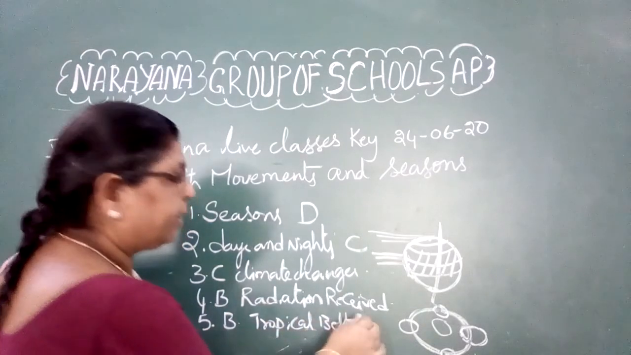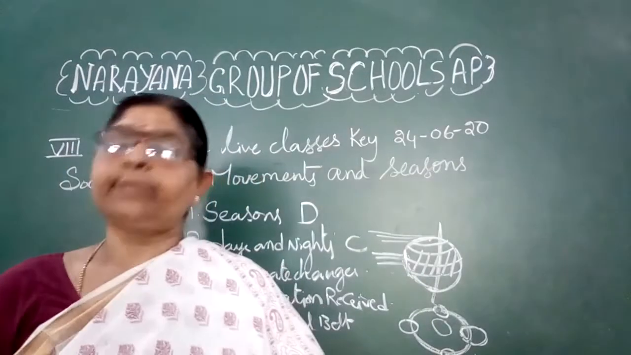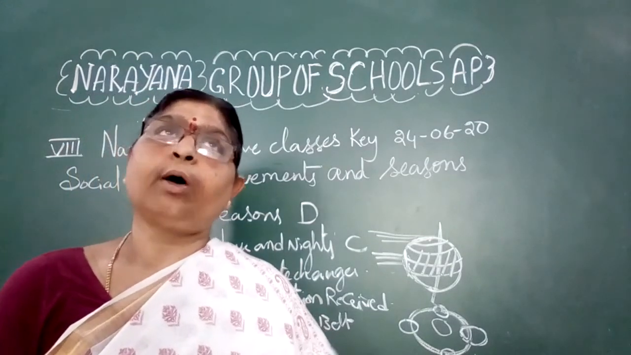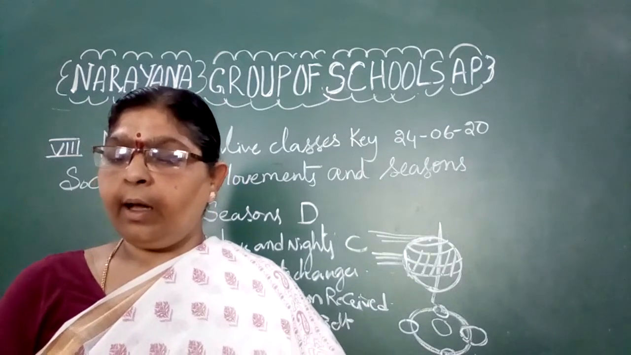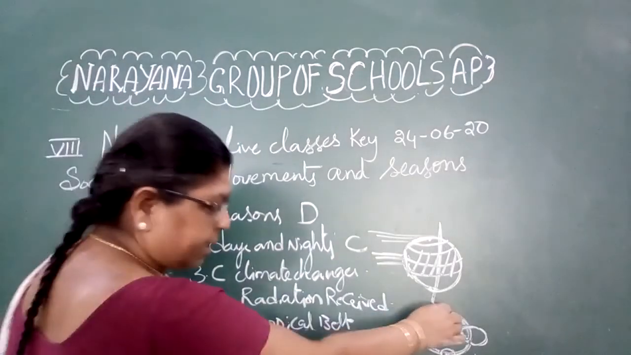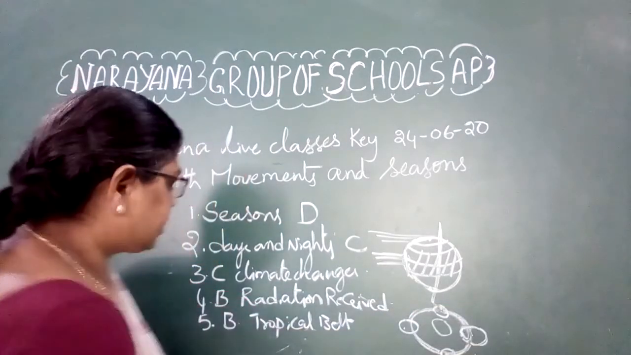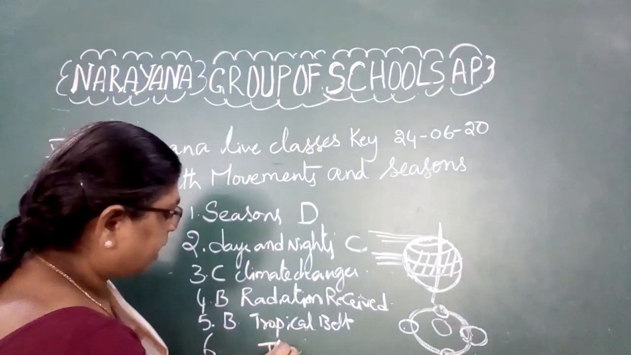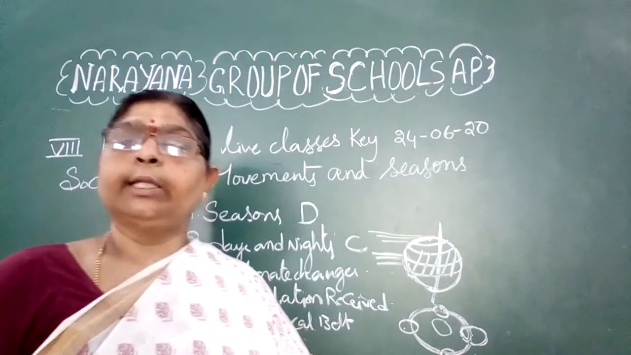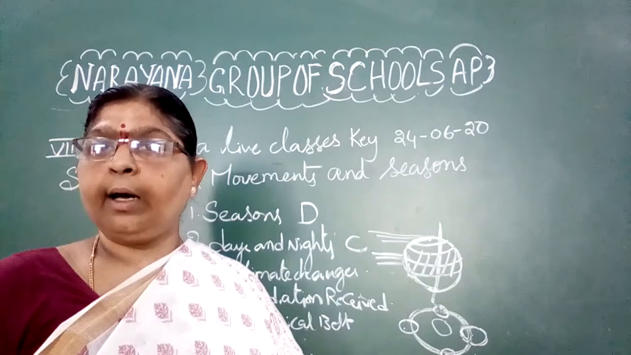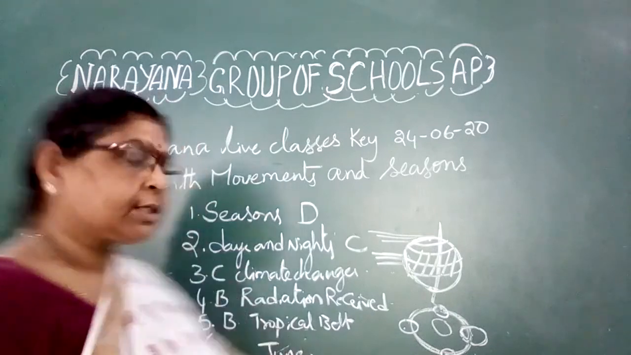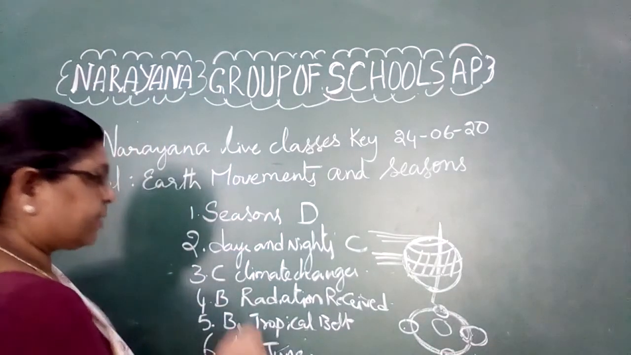And next, finally, the last MCQ. The sun shines over the Tropic of Cancer in the month of. You know very well that the sun will be shining on the Tropic of Cancer during the month of June. So March, June, September and December. So answer is June. That means in the month of June, the sun rays vertically fall over the Tropic of Cancer. So option A, June is the right answer for that question.